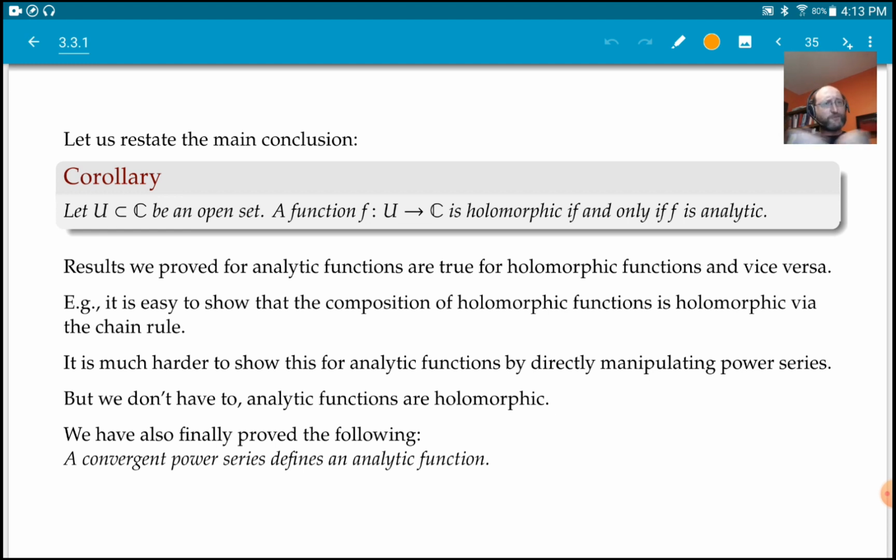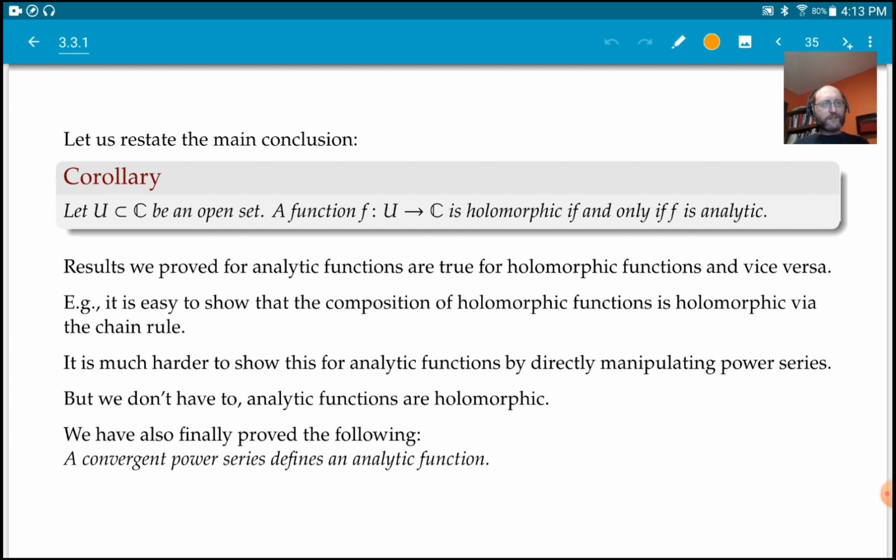And that's possible to prove by directly manipulating the power series again. But again, we have an easier way of doing it. Once we know it's holomorphic, it is analytic, right? So we finally could have proved that fact in an easier way. So all right.